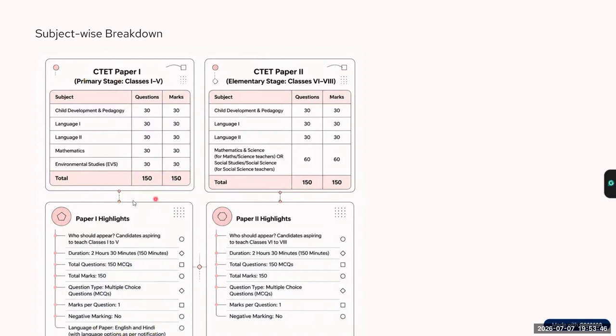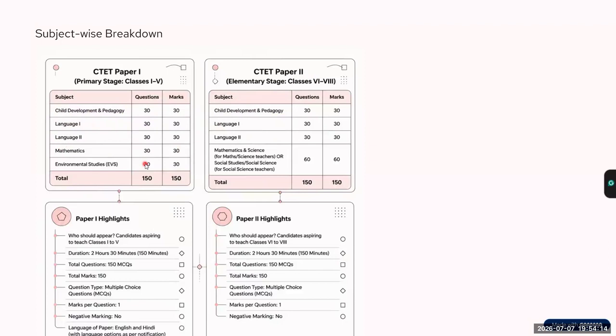Now, talking about the subjects. The first three subjects of paper 1 and paper 2 are exactly the same. In paper 1 also you have child development and pedagogy. In paper 2 again you have child development and pedagogy. The number of questions are also same, 30 and 30. Language 1 is again the same, and language 2 is again the same.